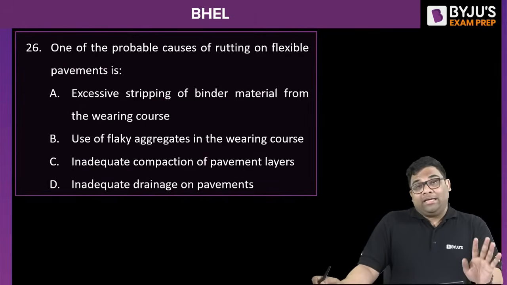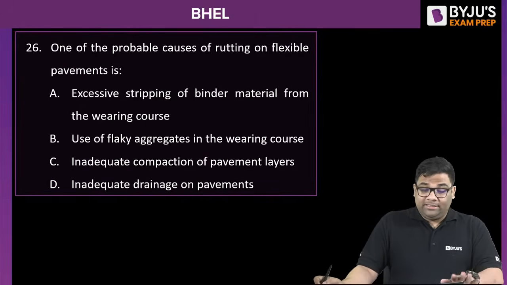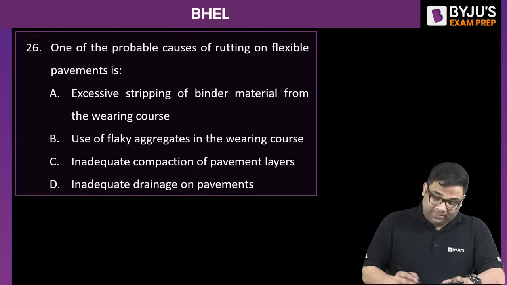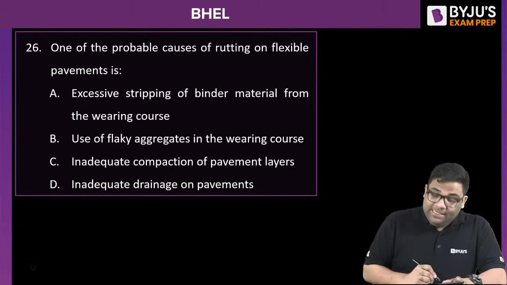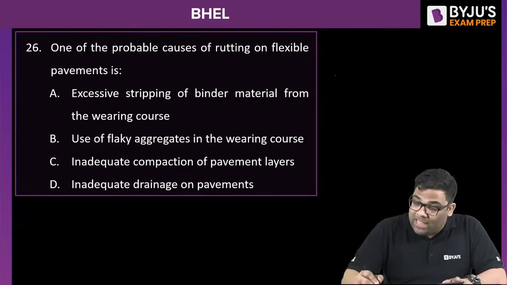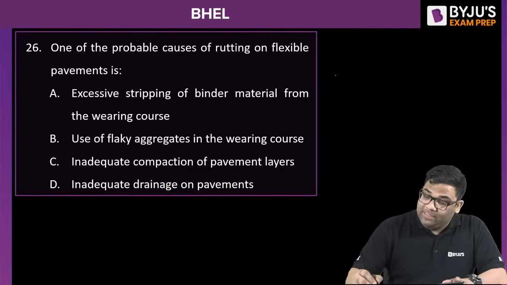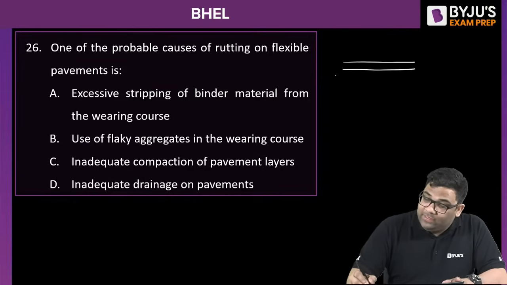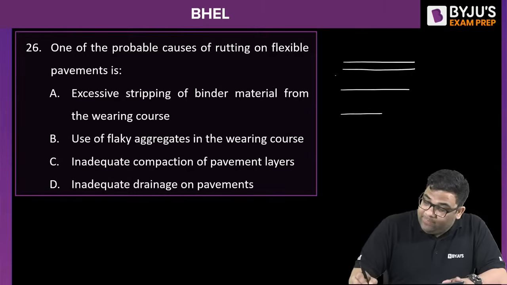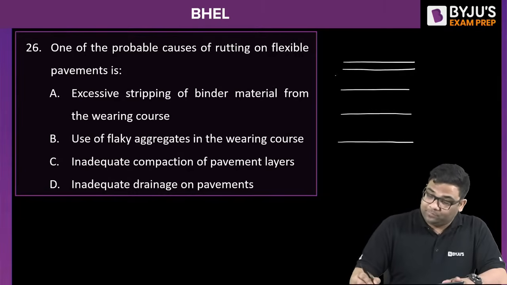Okay, another theoretical question. One of the probable reasons for rutting on flexible pavements. Okay, rutting is what? In flexible pavements, we have the top surface, then base, then sub-base, then subgrade, right?